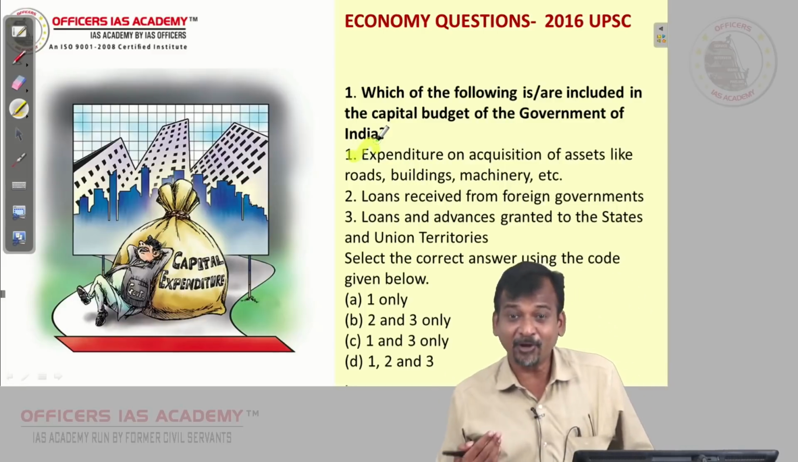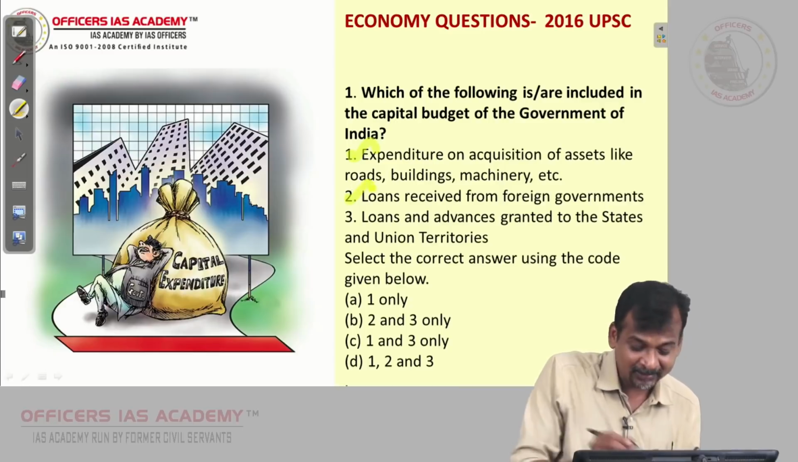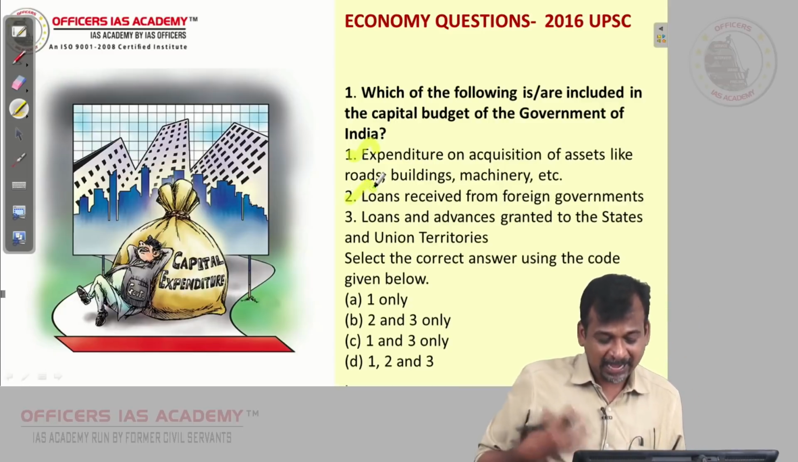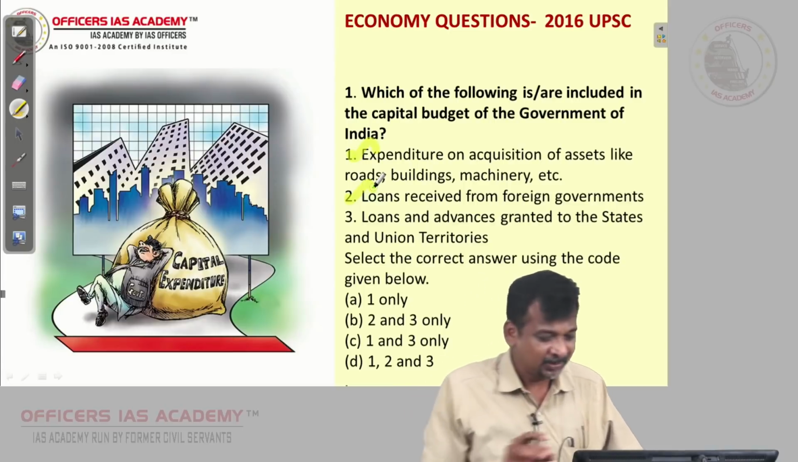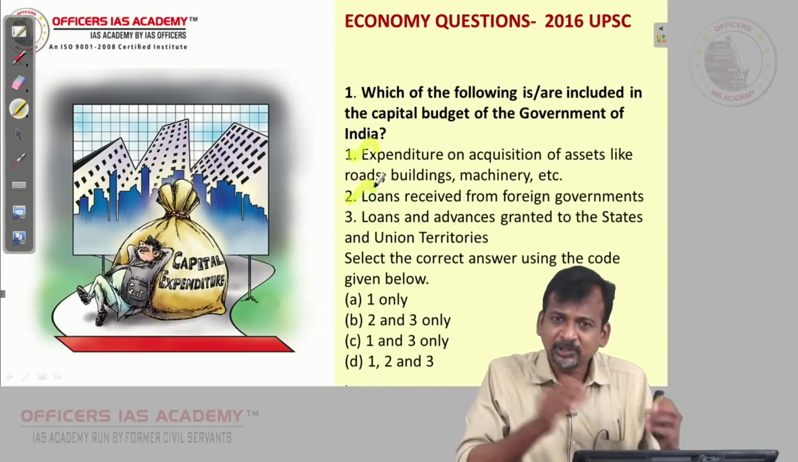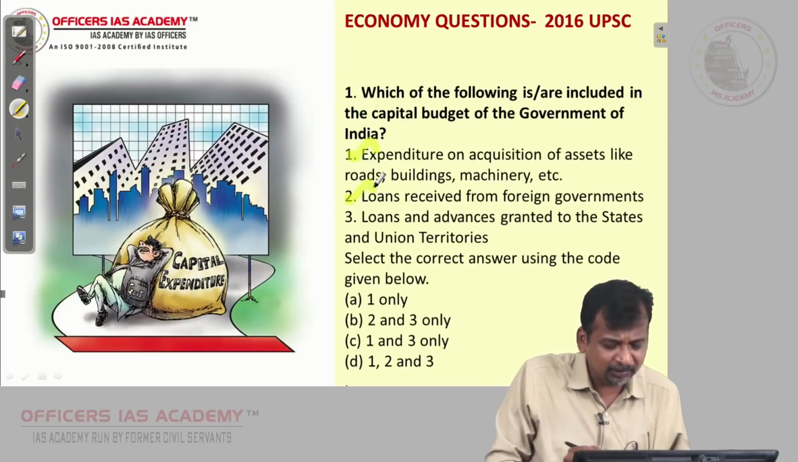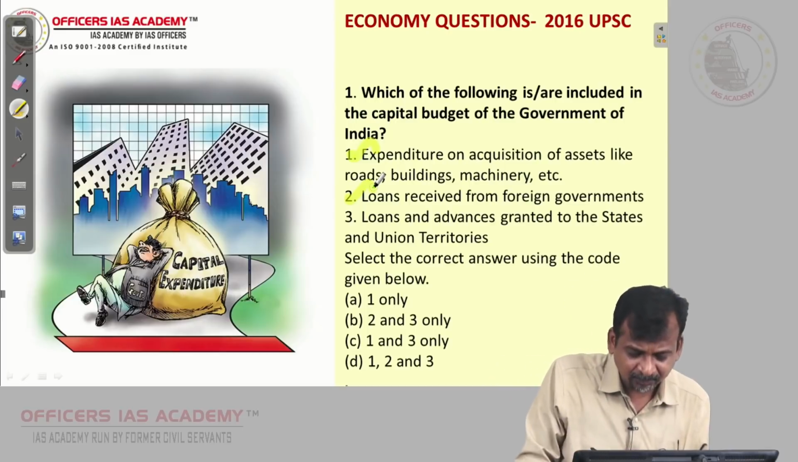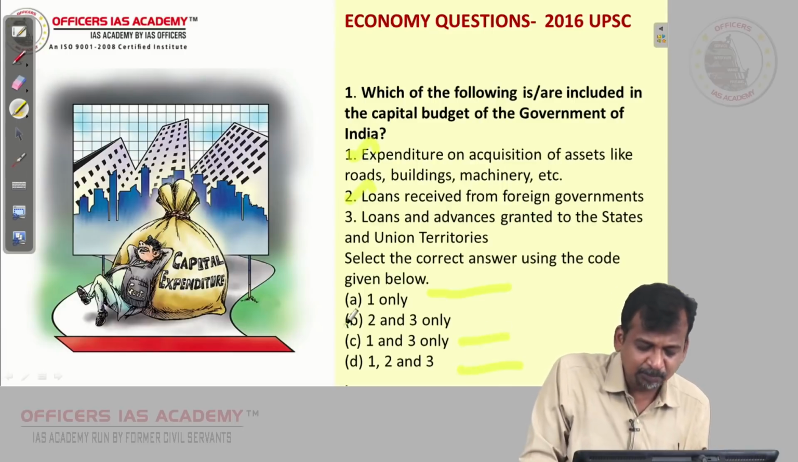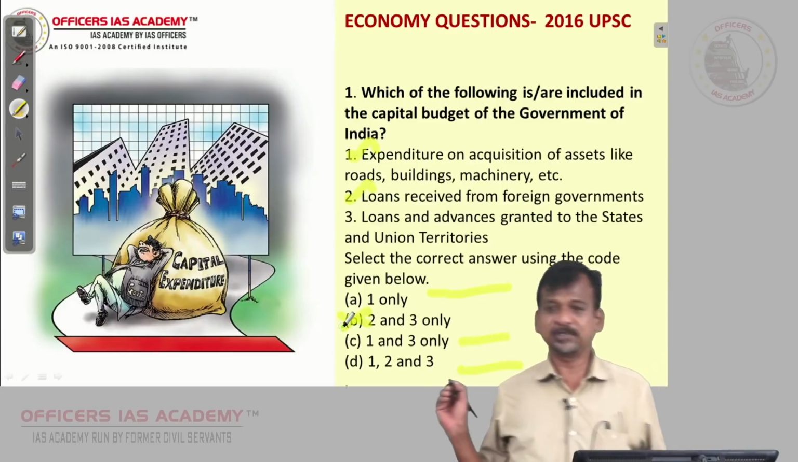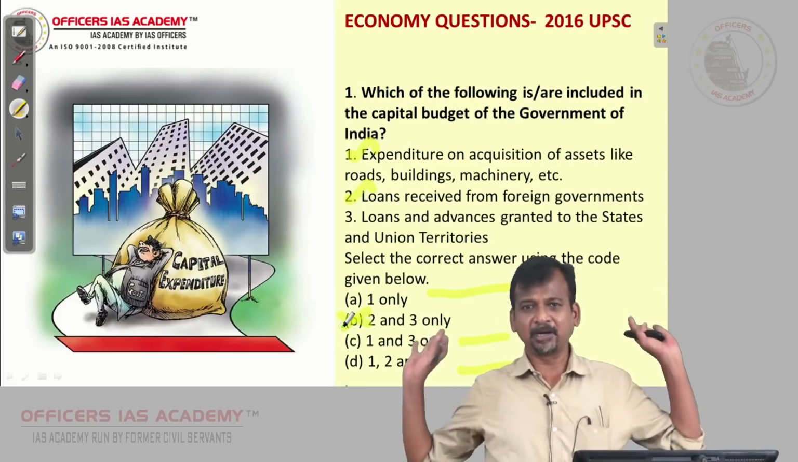Loans received from foreign government, yes, that is also there. So immediately what I will do, if I am appearing in the exam, is that if two choices I know, even for the third choice, first I will see whether there is a possibility. First choice is there, no? So automatically only these three can be there. Yes, because B is ruled out. Because first choice I am 100% sure.